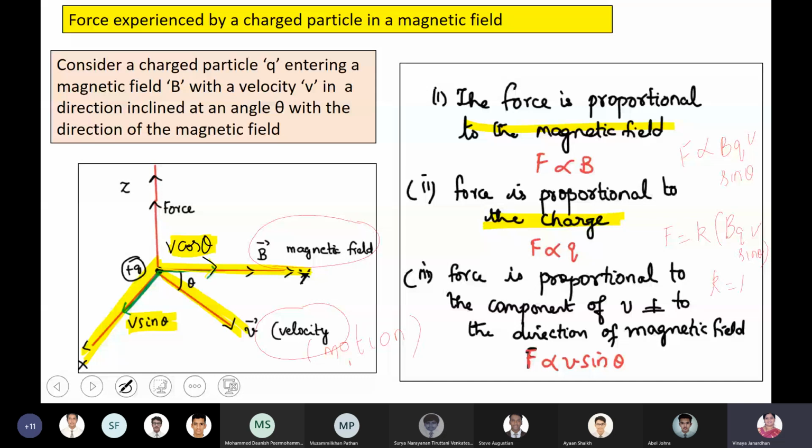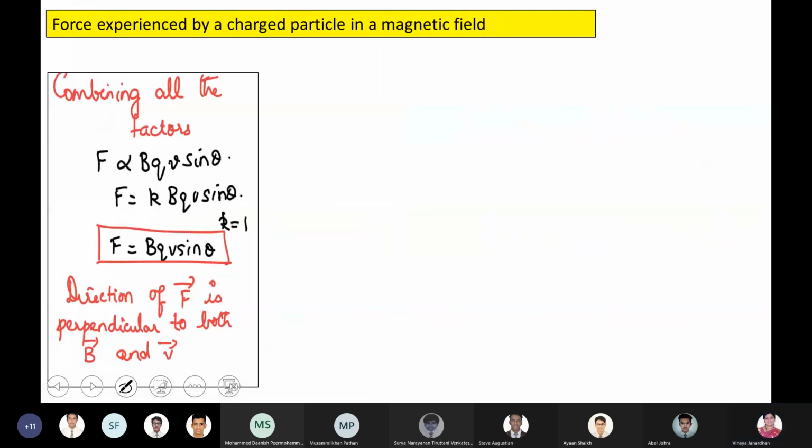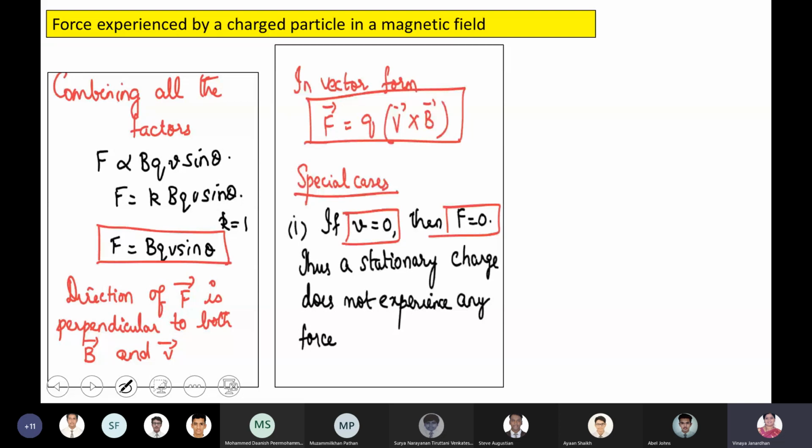You have to be careful in both cases. Okay, right, boys. Next, in vector form, F vector is equal to Q times V vector cross B vector.